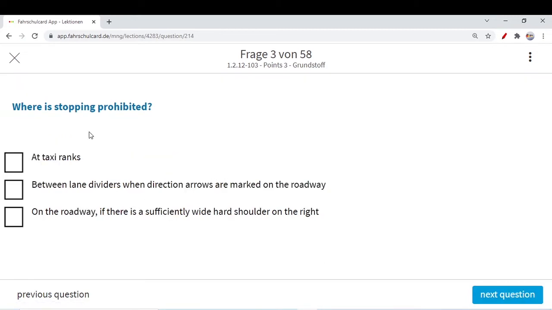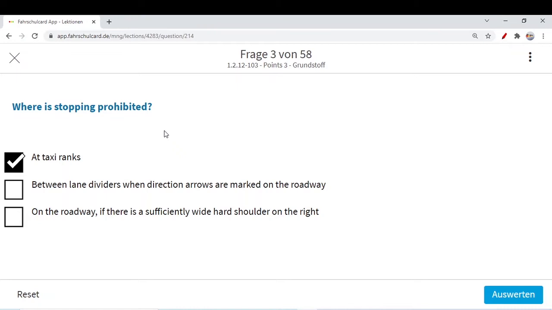Next question, where is stopping prohibited? Where you cannot stop? So at taxi ranks. As I told you, stopping is intentionally stopping to let somebody in your car, or for some quick shopping. So stopping is that term. You cannot stop at taxi ranks because taxi stands are dedicated for taxis only.